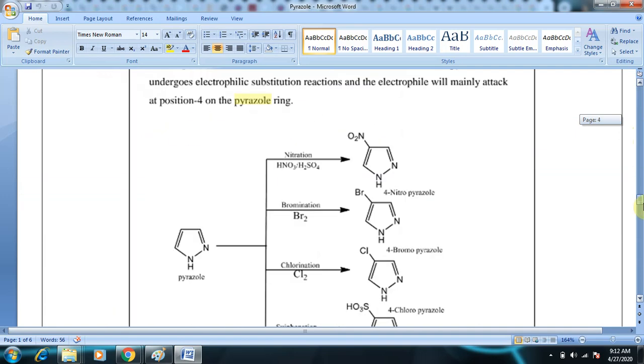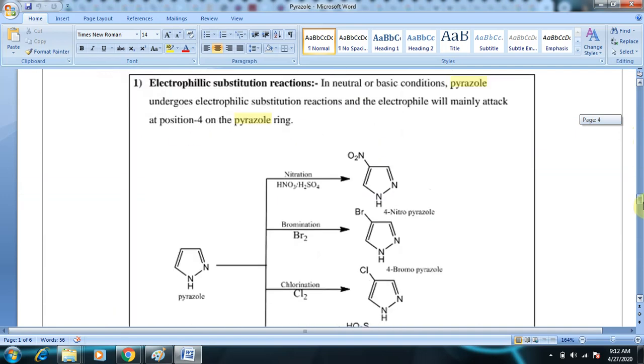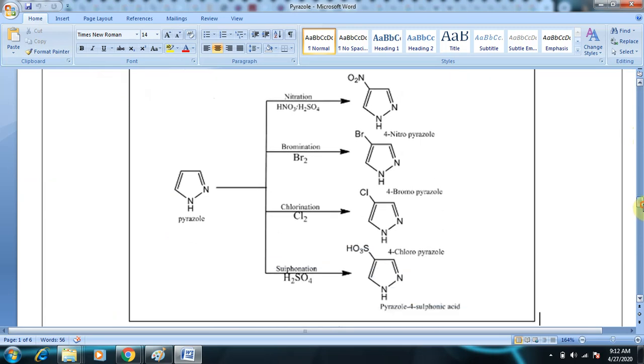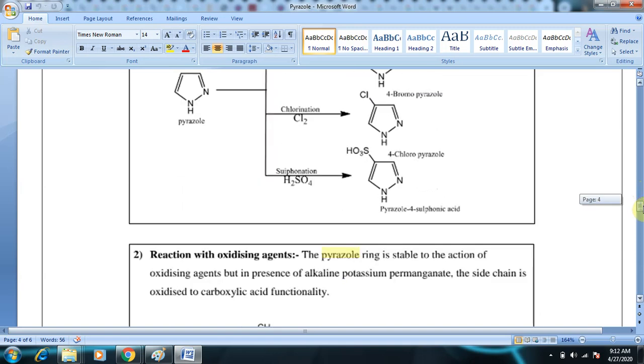And coming to its reactions, pyrazole in presence of nitration mixture, concentrated nitric and concentrated sulfuric acid, it forms 4-nitropyrazole, bromination 4-bromopyrazole, chlorination 4-chloropyrazole, and sulfonation pyrazole 4-sulfonic acid. So these are some of the electrophilic reactions.